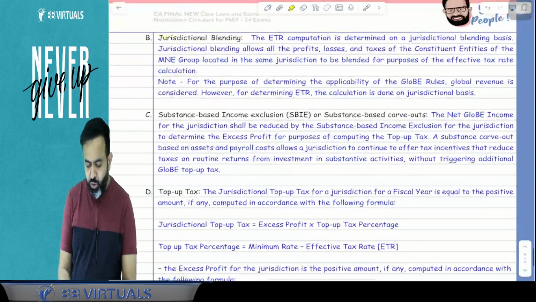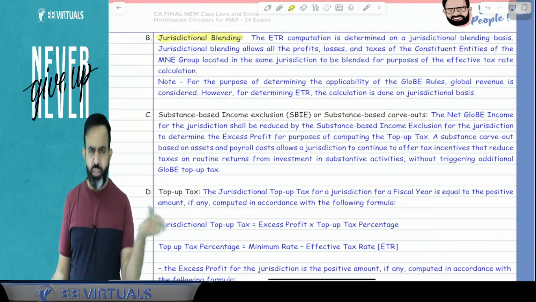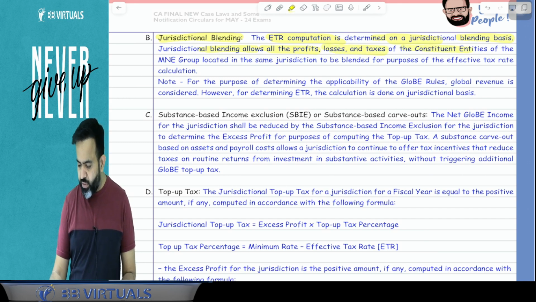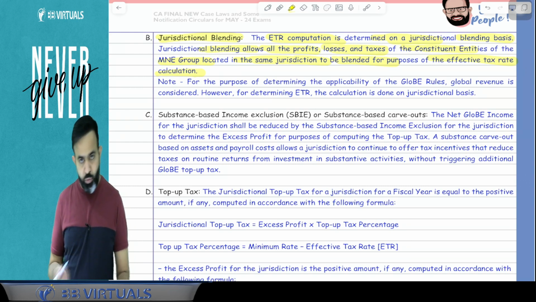Now guys, can you do the jurisdictional blending? The answer is yes, you can do the jurisdictional blending. I already explained, the ETR computation is determined on a jurisdictional blending basis. Jurisdictional blending allows all the profits, losses and taxes of the constituent entities of the MNE group located in the same jurisdiction to be blended for the purpose of effective tax calculation.